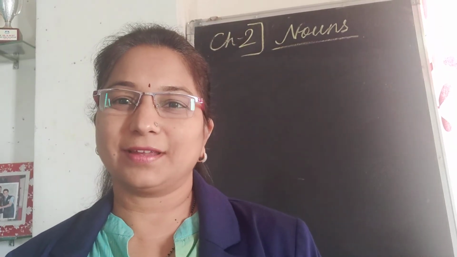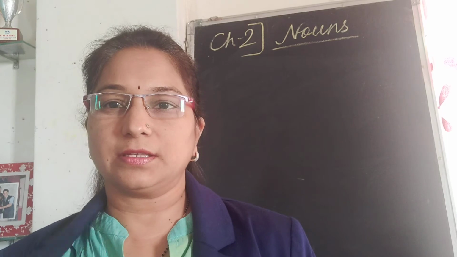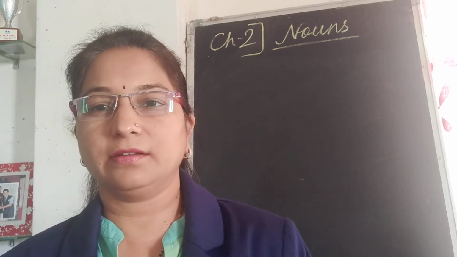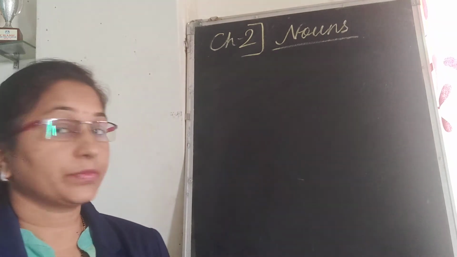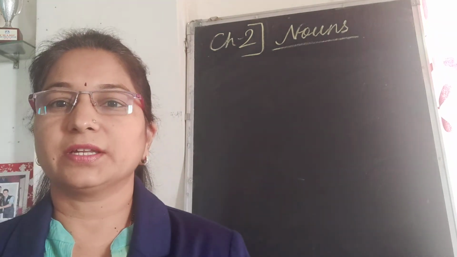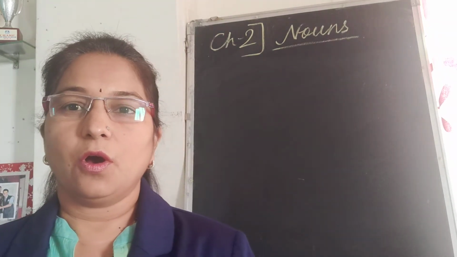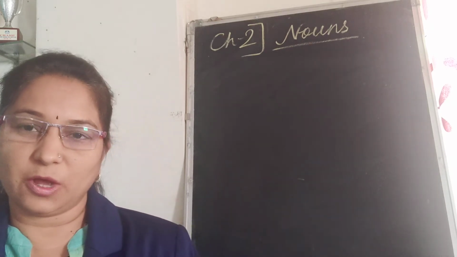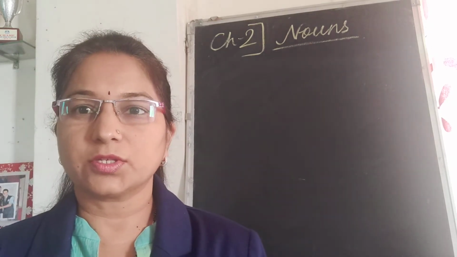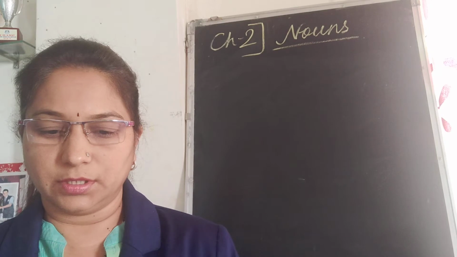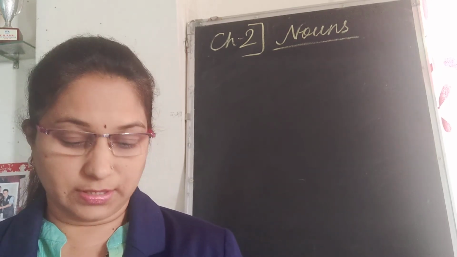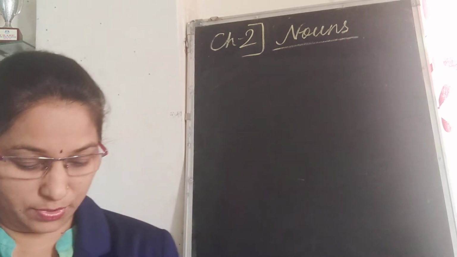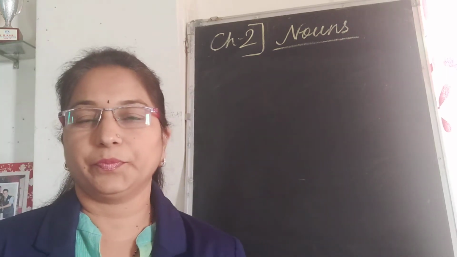Hello children. In the previous class we started chapter 2 and nouns. In that presentation I explained all the types of nouns. In your textbook, chapter 2 has four different kinds of nouns: common noun, proper noun, abstract noun, and collective noun.